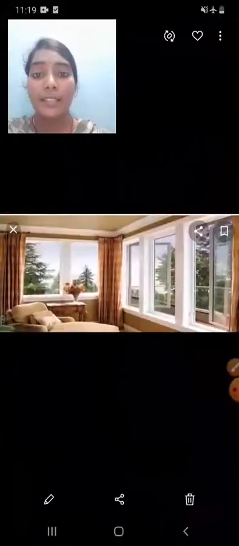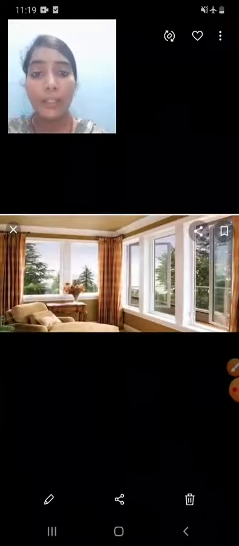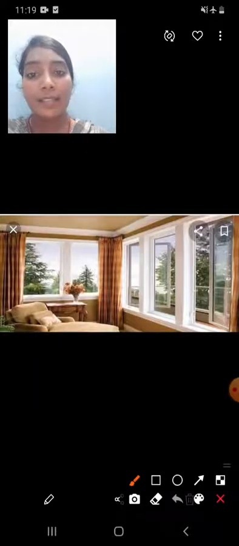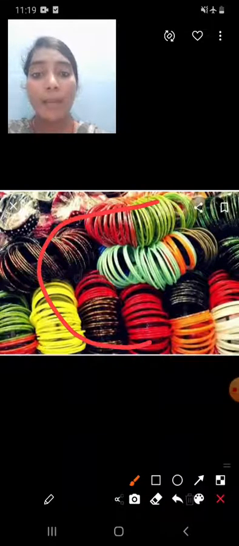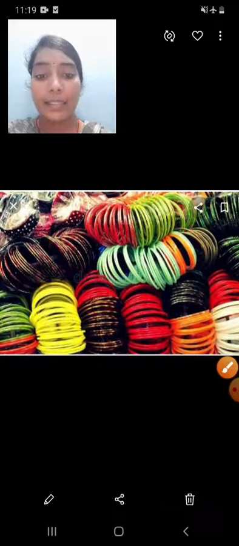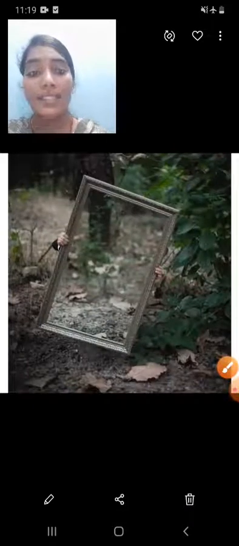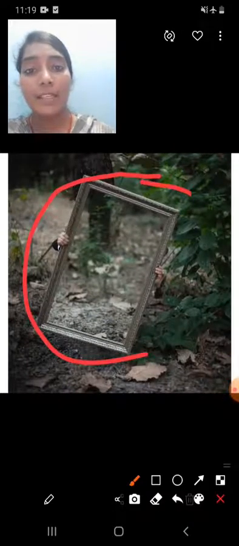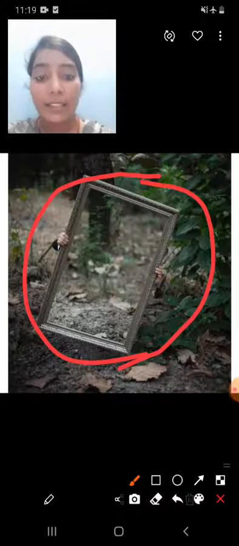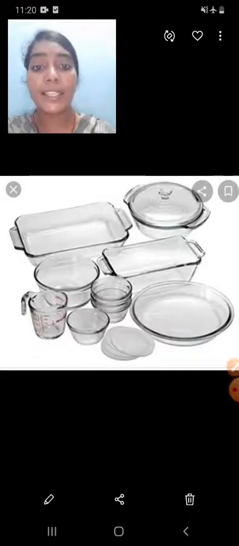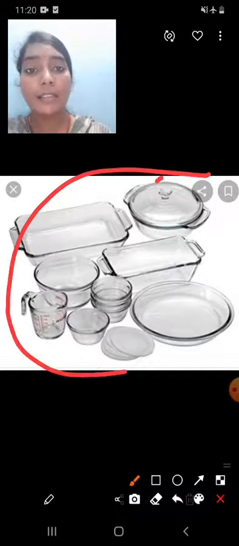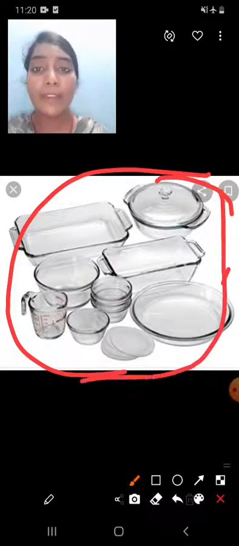These are window panes made up of glass. Next, bangles. These are bangles made up of glass. And next, what is this? Mirror. Mirror also made up of glass. Next, what is this? Kitchen tools, glass utensils. These are also made up of glass.